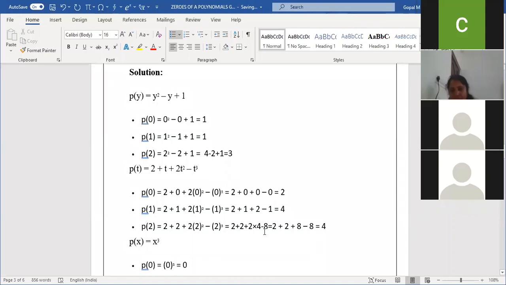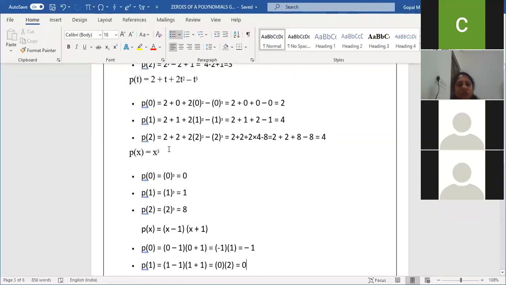Any doubt here? Shall we move on to the third sum? Third sum is P of x is equal to x cube. What is 0 cube? 0 into 0 into 0, 0. What is 1 cube? 1 into 1 into 1 is 1. What is 2 cube? 2 into 2 into 2 is 8. That's all your third sum. Am I clear, children? Move on to the fourth one.